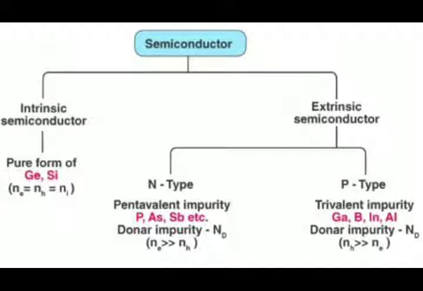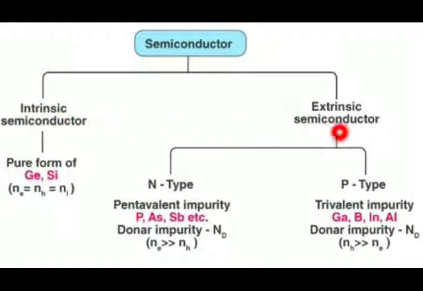In it, the number of holes is equal to the number of electrons. For example, germanium and silicon. So this is the kind of semiconductor.